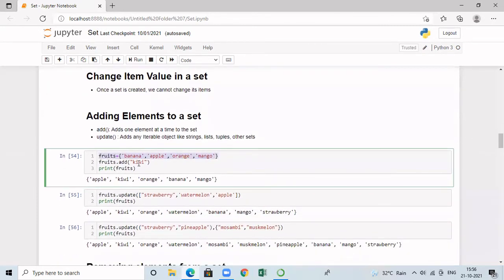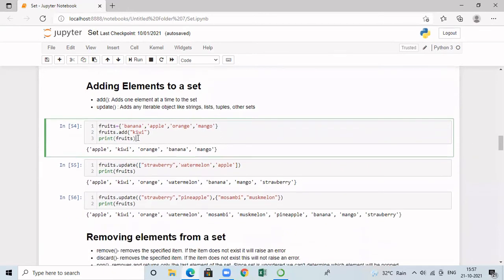I am trying to add kiwi to this set by means of fruits.add('kiwi'). When I print, the new set is created. Now you can observe one thing. The new element is not added to the end of the set because a set is unordered. It can be placed in any position. Because of that, indexing is not allowed in a set. So here only one element is added.